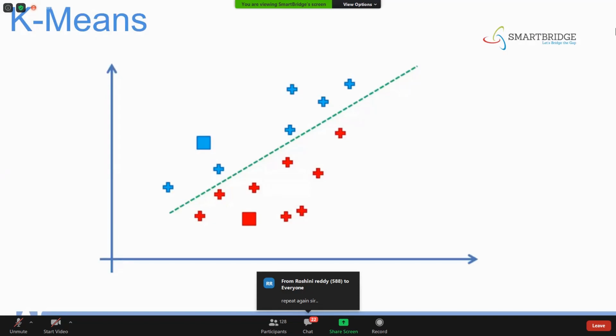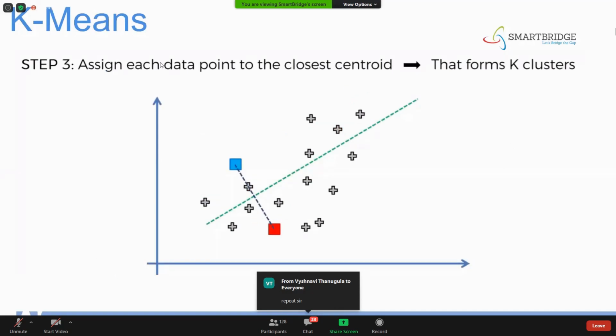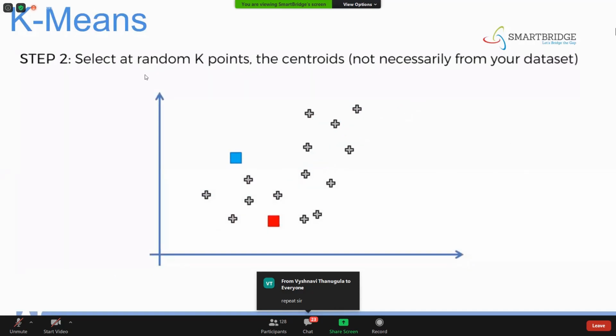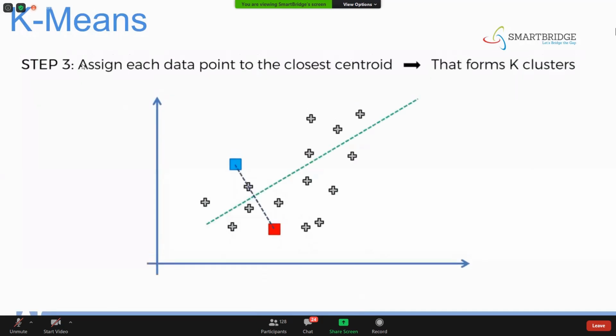Yeah, sure, Roshni. So if you see here, first we have kept k random points. These are the centroids, random two points. Once we have kept these two random points here, our goal is to find the nearest data points. That's what the step says: assign each data point to the closest centroid. These cross marks are nothing but the data points, right? And blue and red are the centroids.